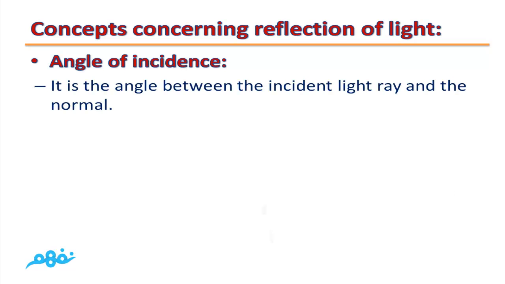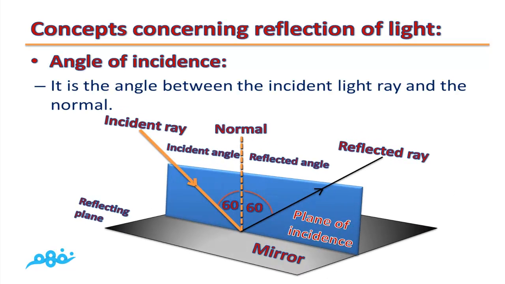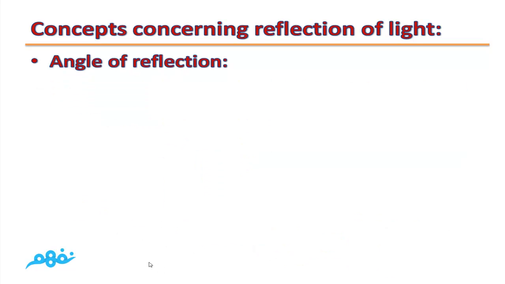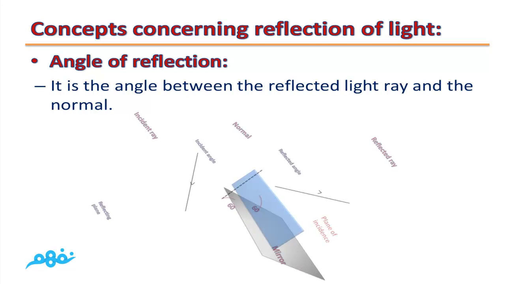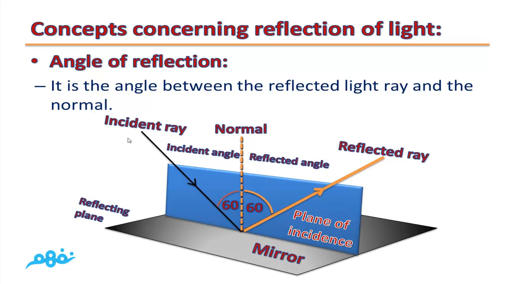Angle of incidence. It is the angle between the incident light ray and the normal. Angle of reflection. It is the angle between the reflected light ray and the normal.